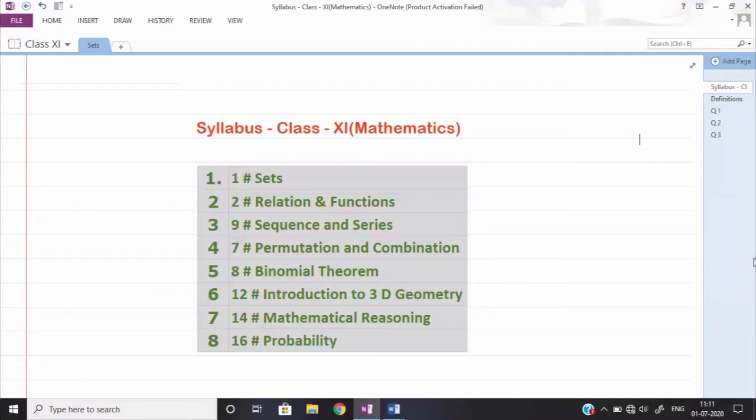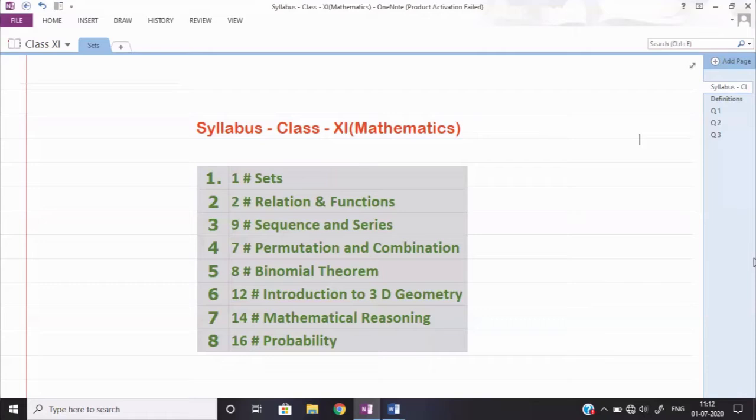Sequence and series is topic number 9. The first two topics will be according to the textbook, chapters 1 and 2. Then the third topic I am taking is sequence and series, which is chapter number 9 according to your textbook. Some part of sequence and series you have already covered in class 10. I hope you did not forget arithmetic progression, which you covered in class 10.